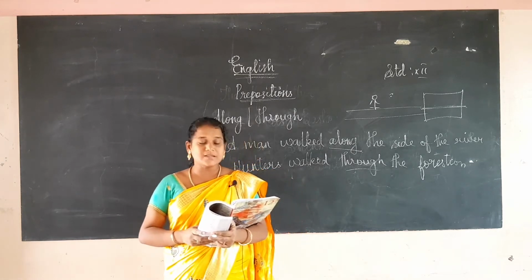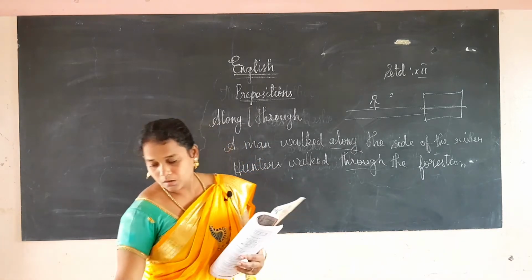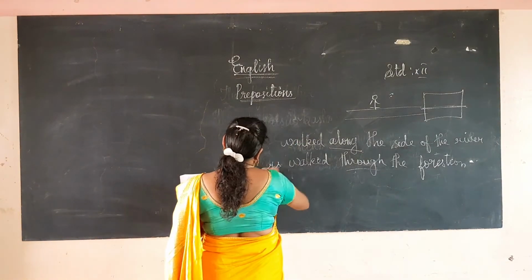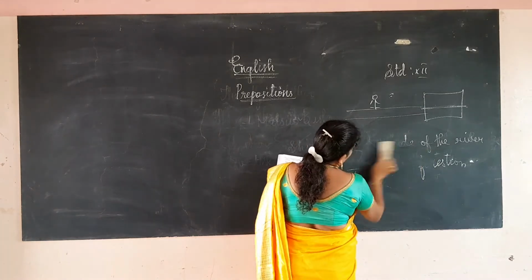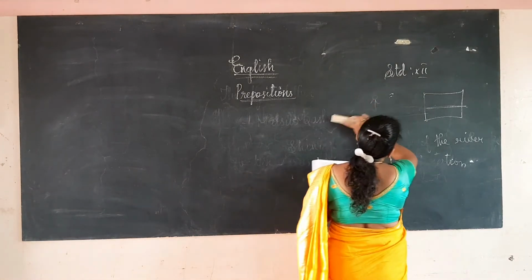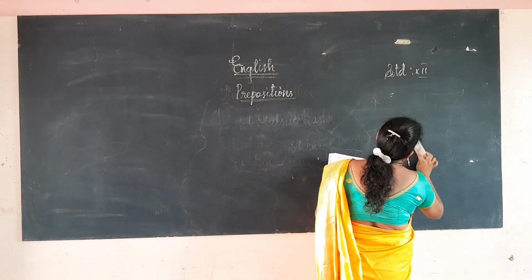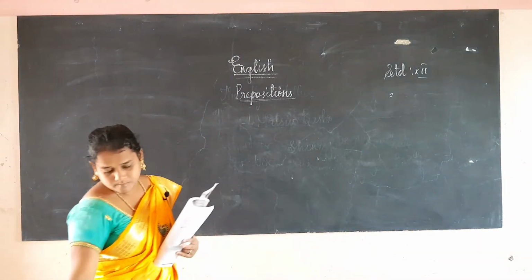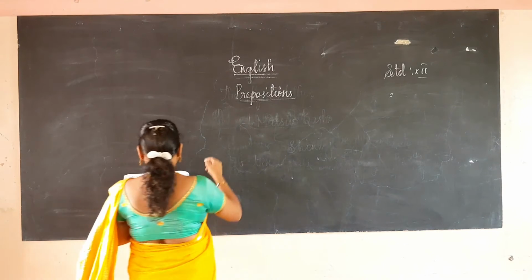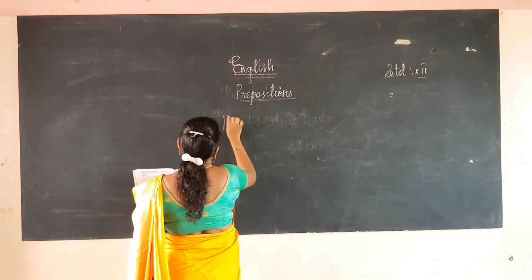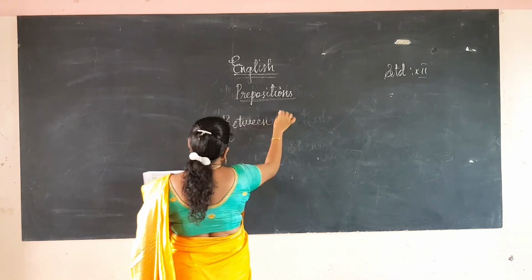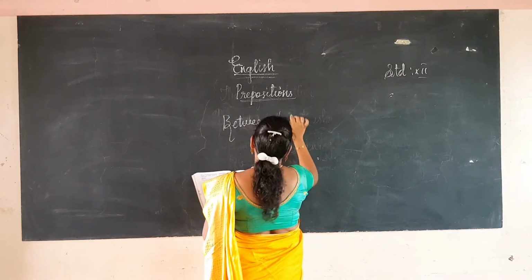And the next one is between and among. Between and among.